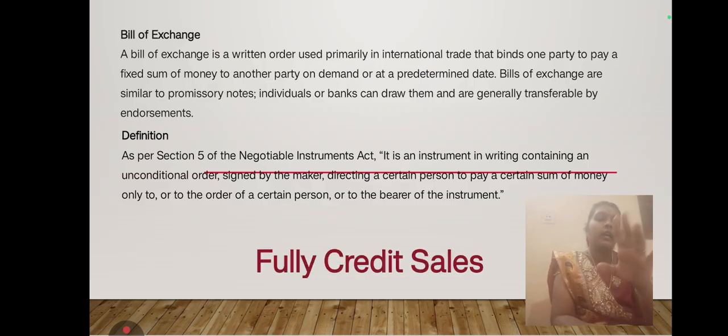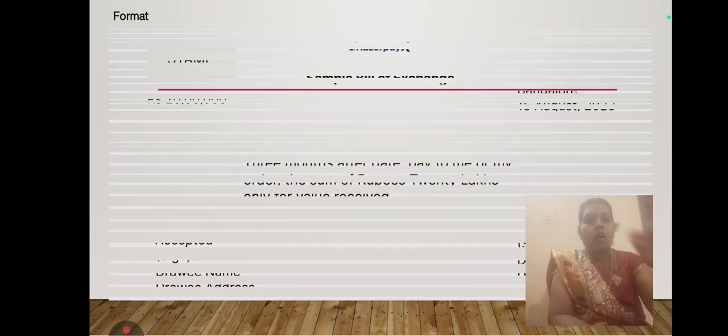Next, yes, this is the most important one. The bill of exchange should be created only for the purpose of credit sales. If the business transaction is done on credit sales only, the bill of exchange will come into your business. Otherwise, the bill of exchange should not enter your business. Next, format.